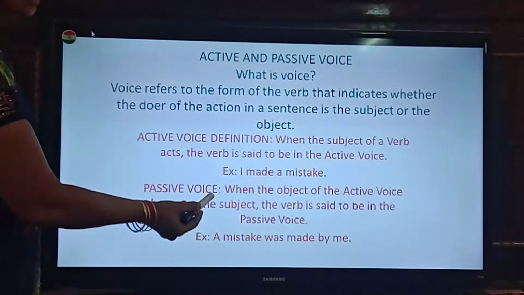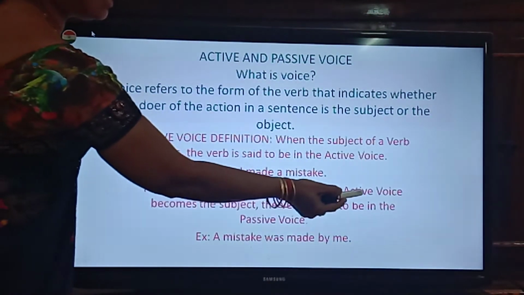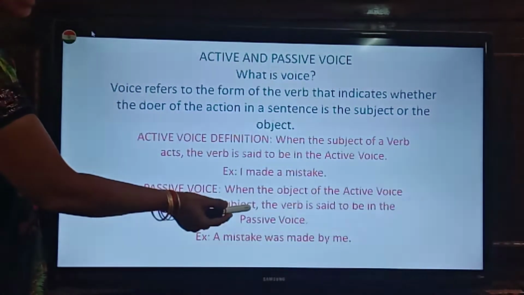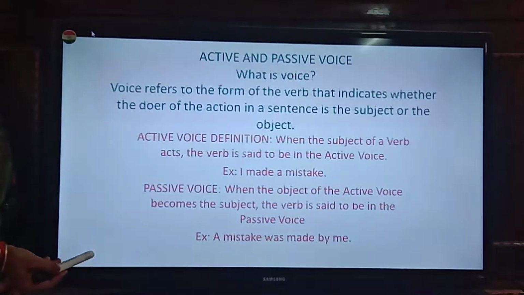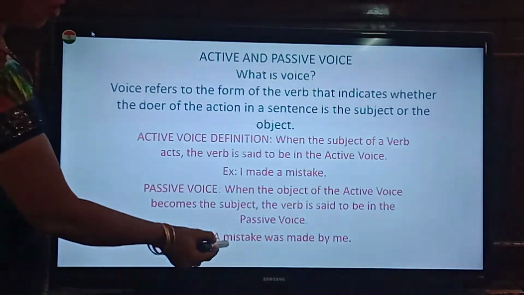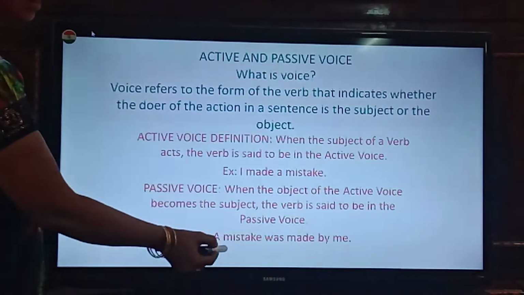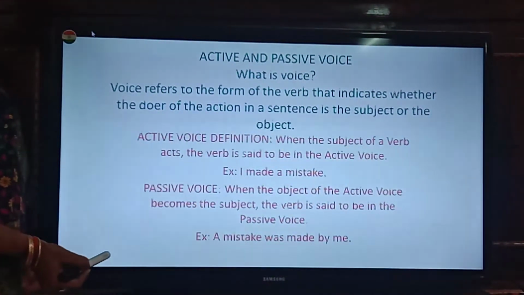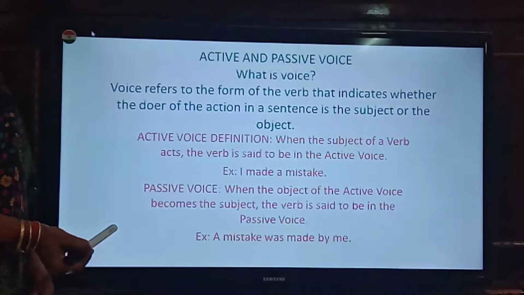See, in passive voice, what is the definition? When the object of the active voice becomes the subject, the verb is said to be in the passive voice. See the example. The object of this active voice has become the subject here. Then the verb is said to be in passive voice.